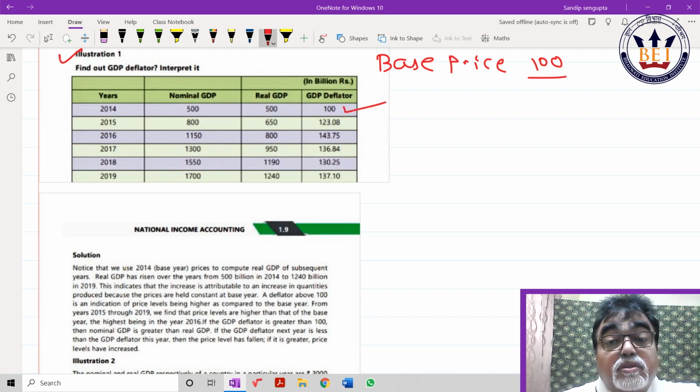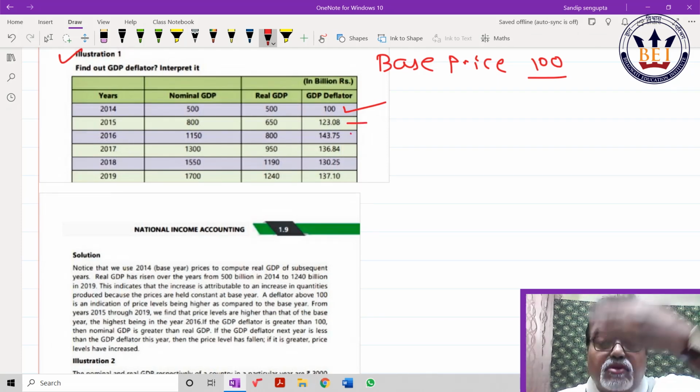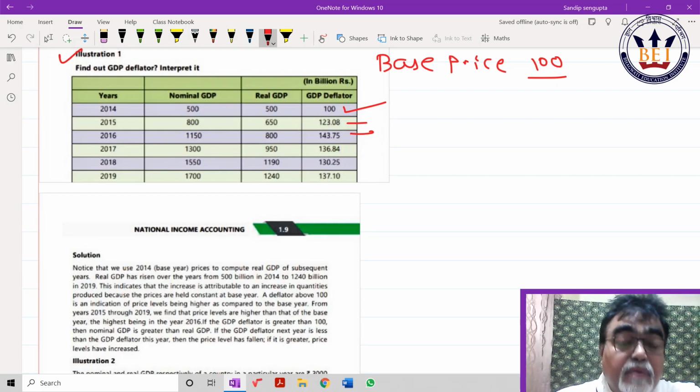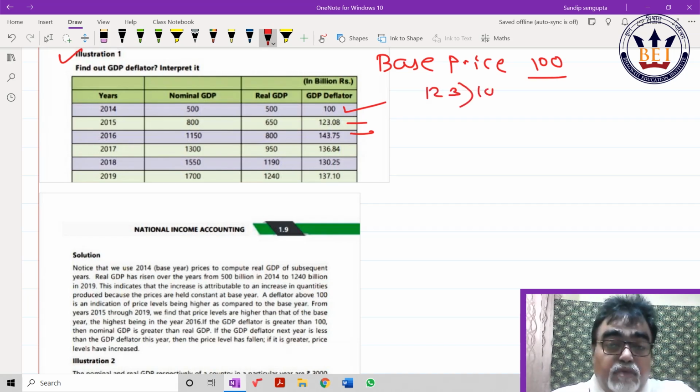Look at 2015, 2016. Your price is increasing with respect to base price because 123 is greater than 100. So what does it mean? GDP deflator is increasing. In 2017 and 2018 it keeps on diminishing. Again in 2019 it keeps on increasing.